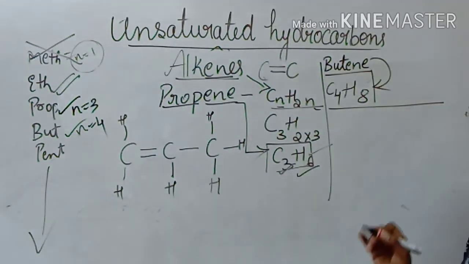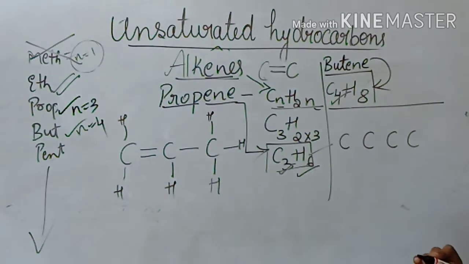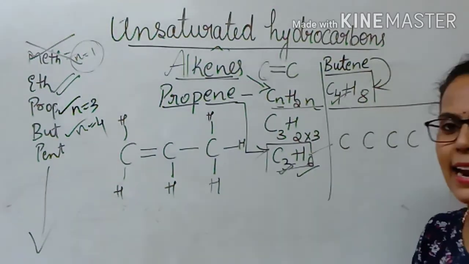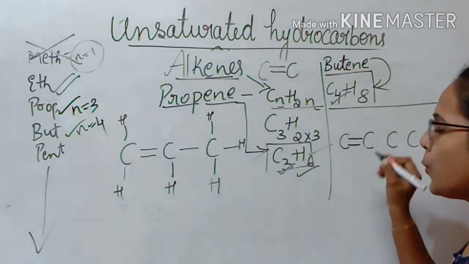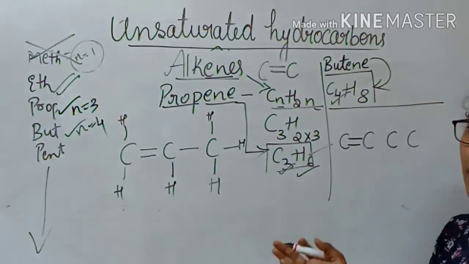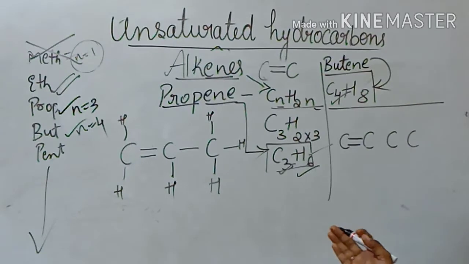And for the structural formula, we have to write C4. It is 1, 2, 3, 4. There are 4 carbon atoms surrounded by 8 hydrogen. You have to remember that any 2 carbon atoms should have a double bond. Correct, right? So to avoid confusion, I always write at the beginning because it is easy for you to understand. When I write in the middle, you may have confusion at the beginning. But when you are familiar with writing the structures for the members of alkene, it is easy for you to write in between also. You can try with that.